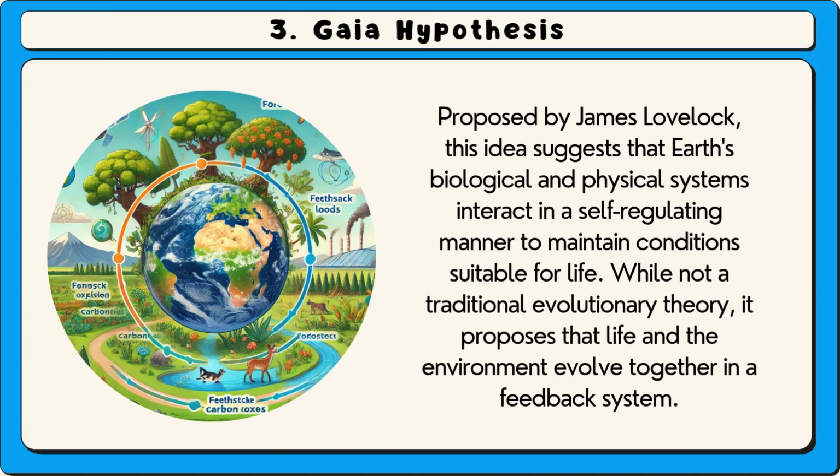3. Gaia hypothesis. Proposed by James Lovelock, this idea suggests that Earth's biological and physical systems interact in a self-regulating manner to maintain conditions suitable for life. While not a traditional evolutionary theory, it proposes that life and the environment evolve together in a feedback system.